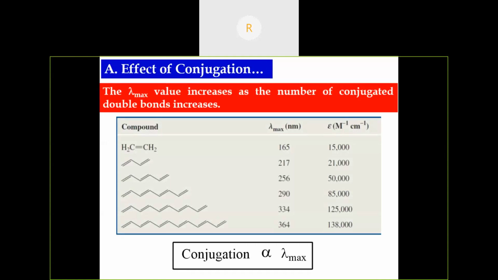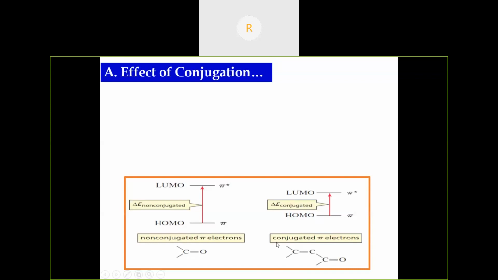We should not be confused with only the presence of double bonds. Conjugation means alternating single and double bonds. If there is no conjugation, but it has more carbon-carbon double bonds, then it will not show any increase in the absorption maxima. So, conjugated and non-conjugated systems.